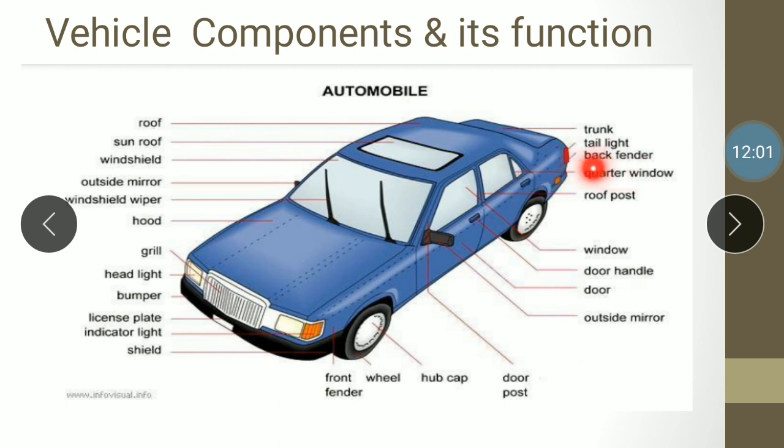Then we have the back fender, tail light, and trunk. So these are the names of the particular components of an automobile.